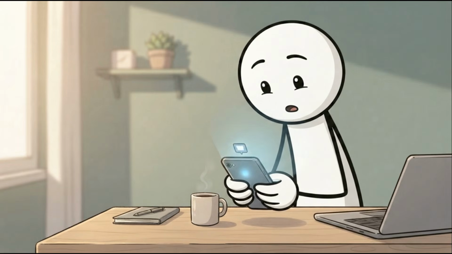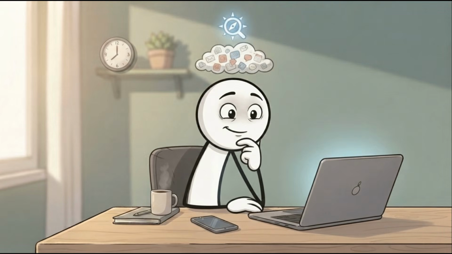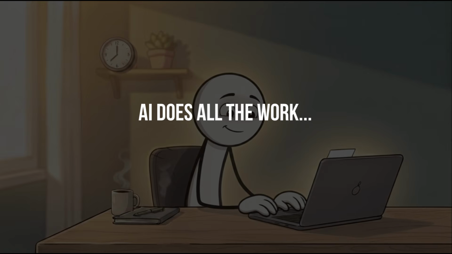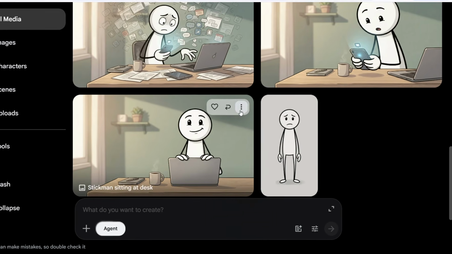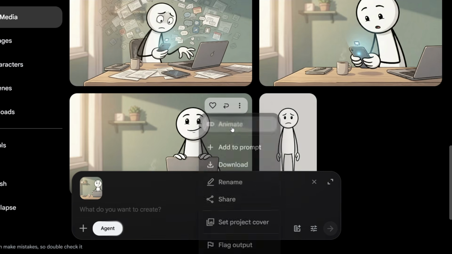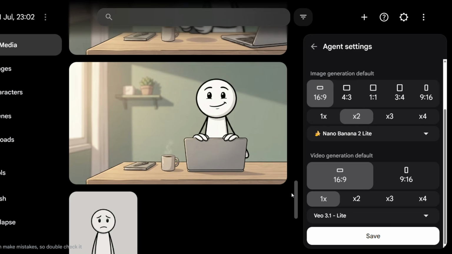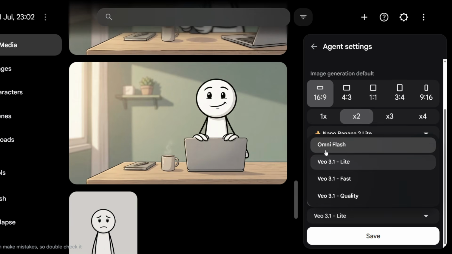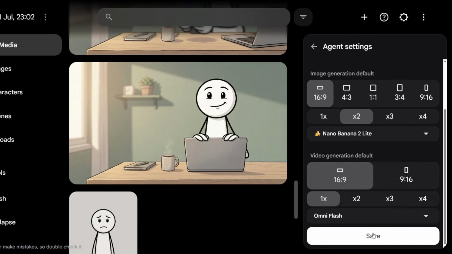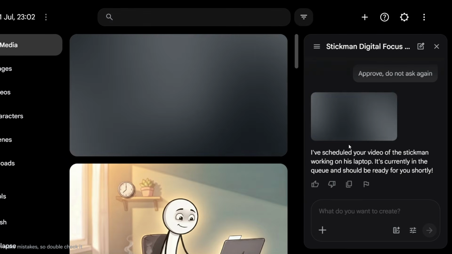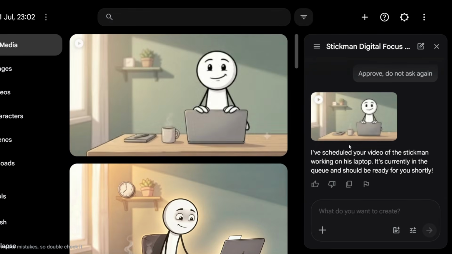Static images already tell the story. Animation simply brings those scenes to life. And the best part? AI does almost all the work. Open your first generated image. Click the 3 dots, then select Animate. Paste in the matching video prompt from Claude. Next, click the settings icon and choose your aspect ratio. Then select how many variations you'd like to generate. Choose Omni Flash as the video model and click Save. Finally, click Generate. Within moments, your static image becomes a fully animated scene.